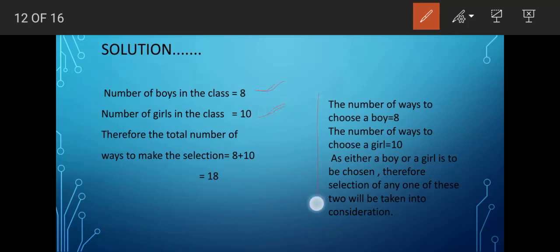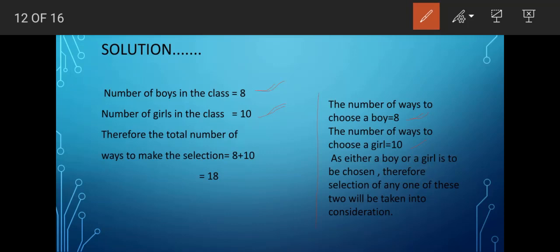After that, let's look at this note. The number of ways to choose a boy is 8. That is already well understood, because there are 8 boys. Hence, we have to take 8 options here for choosing a boy. The number of ways to choose a girl is 10 here. So the number of options is 10 for choosing a girl. After that, what is written is that either a boy or a girl is to be chosen.